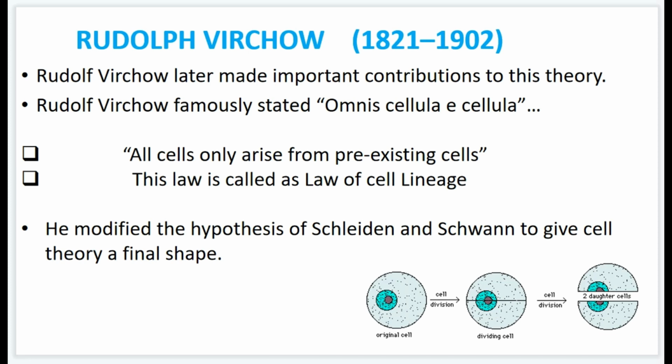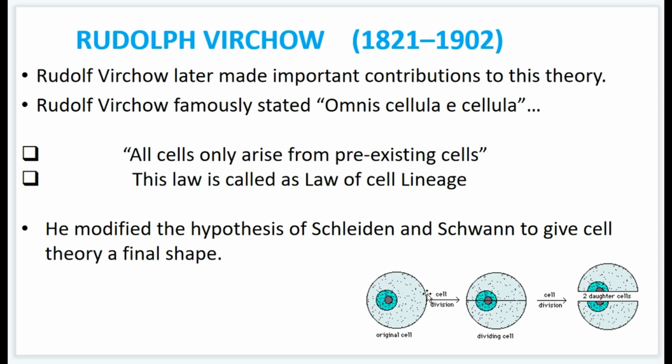Rudolf Virchow famously stated omnis cellula e cellula, which means all cells arise from pre-existing cells. Okay, so this law is also called the law of cell lineage. He modified the hypothesis of Schleiden and Schwann to give cell theory a final shape.